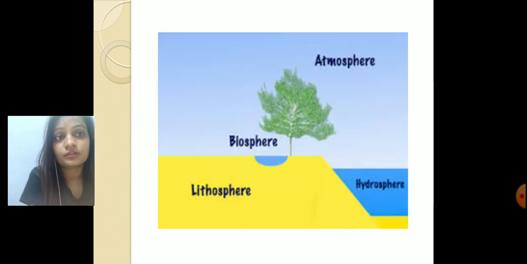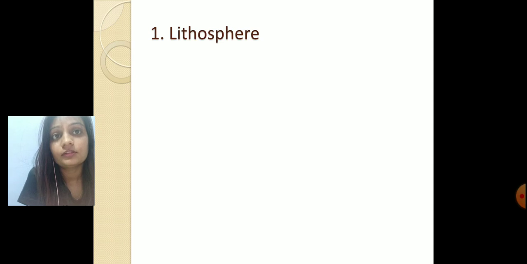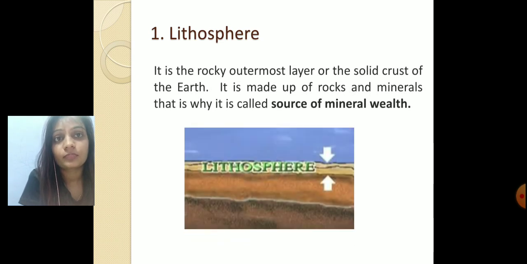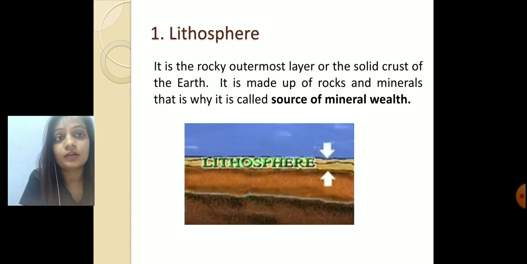In this picture you can see the atmosphere, biosphere, lithosphere and hydrosphere. First comes our lithosphere. It is the rocky outermost layer or the solid crust of the earth. It is made up of rocks and minerals. That is why it is called the source of mineral wealth.